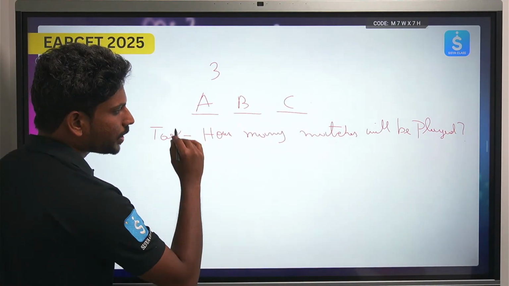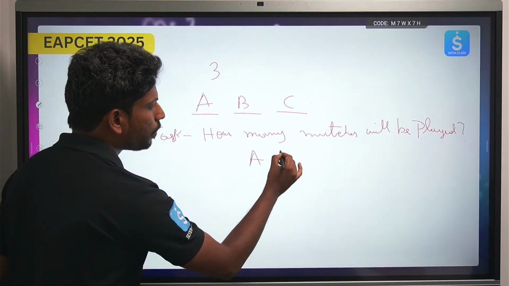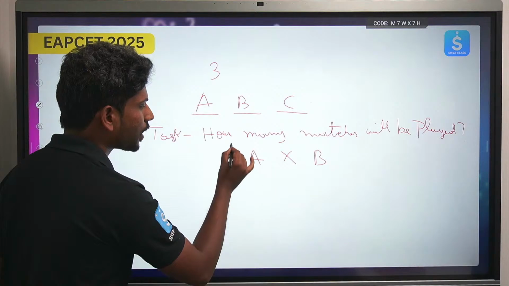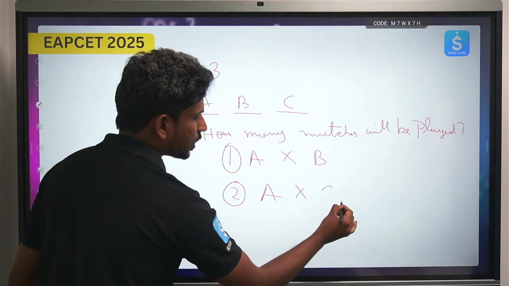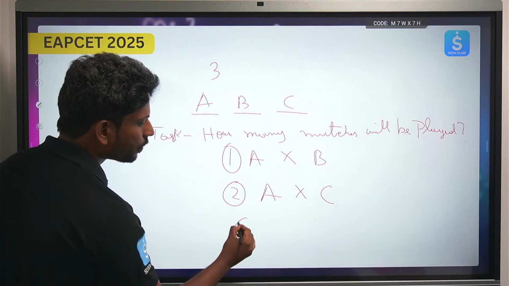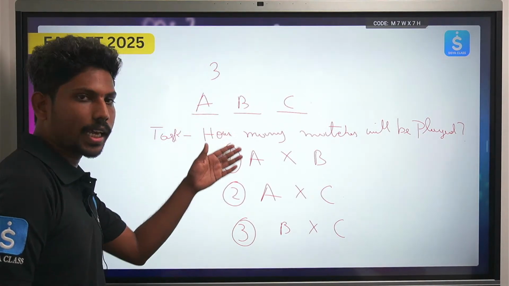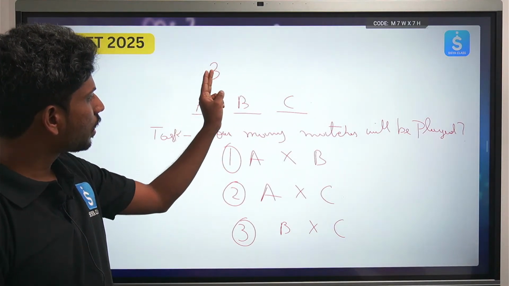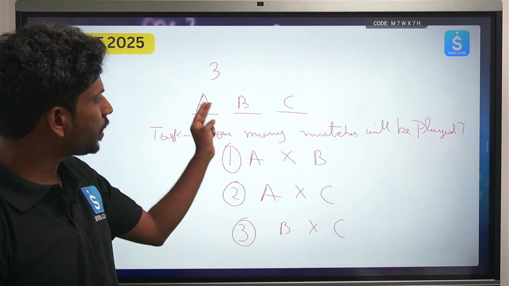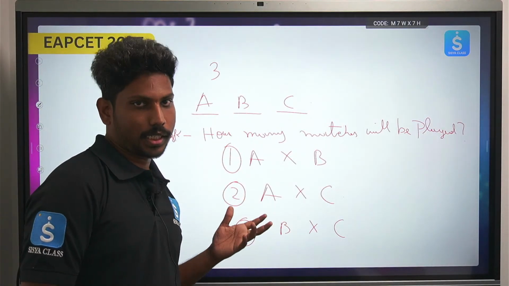So we'll write explicitly how matches are conducted. Between A and B there is one match, that is our first match. Then I have A with C, and again B with C. So totally we have 3 matches: A to B, A to C, and B to C.